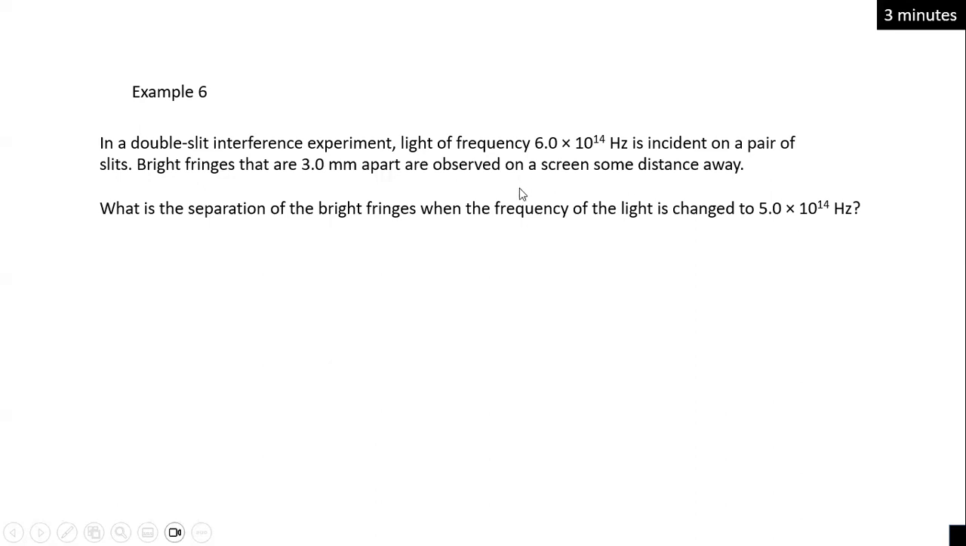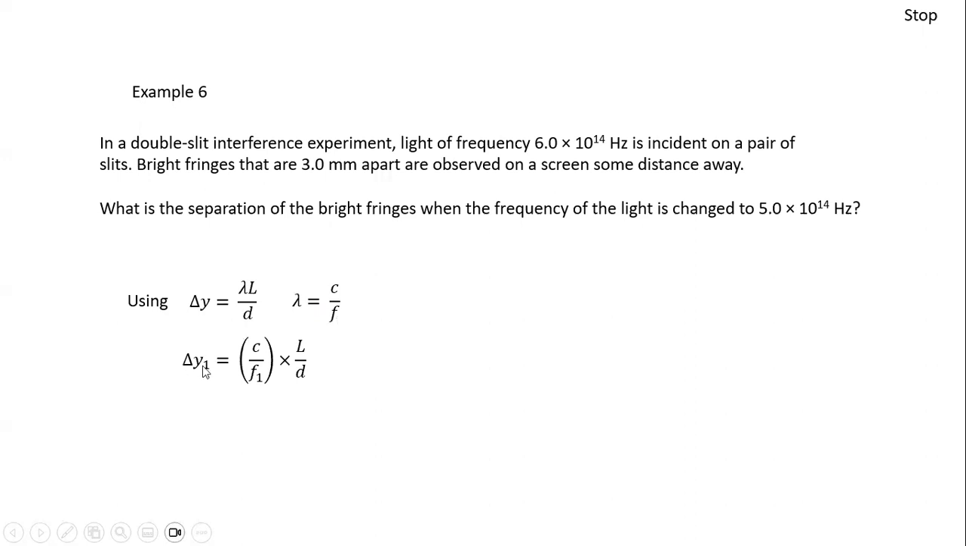Okay, to answer this question, we use the fringe separation formula. That is delta y is lambda L over D. In this question, we only change the frequency, nothing else, right? And frequency is related to lambda by this formula. Because when we see from this formula, there's no frequency. So we have to represent frequency in terms of lambda by using what we have learned in electromagnetic waves.